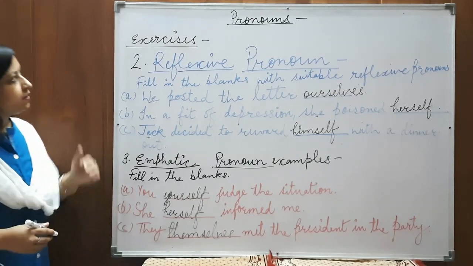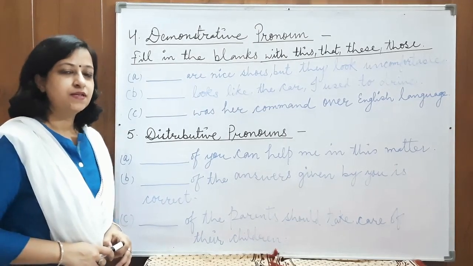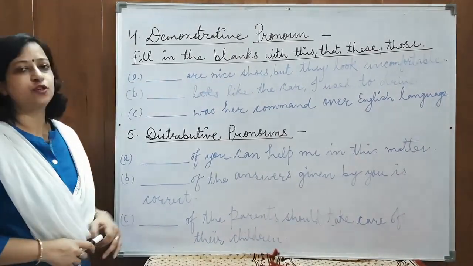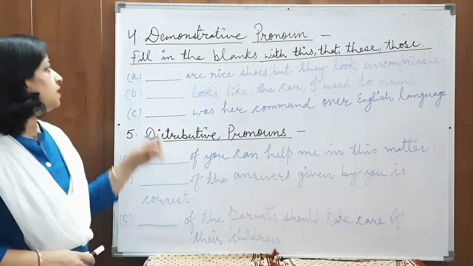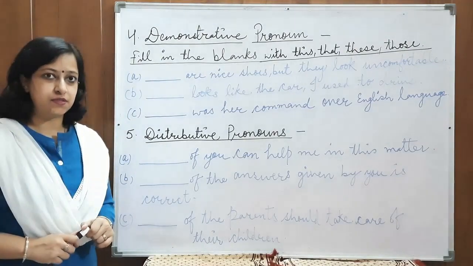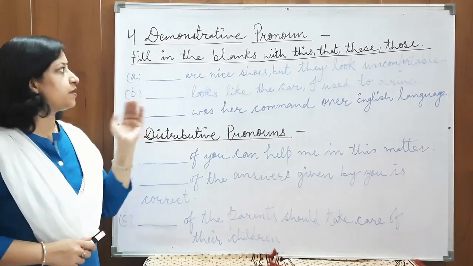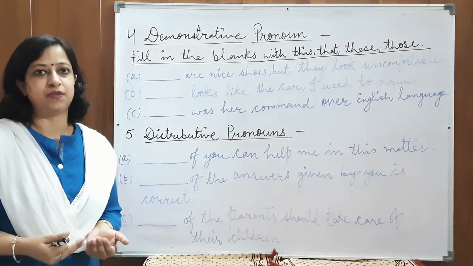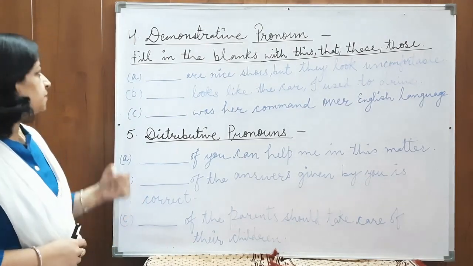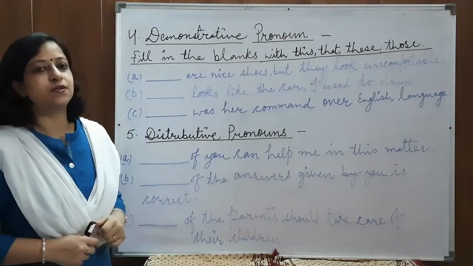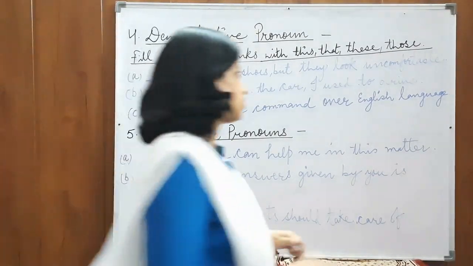Let's move on to the next kind of pronoun. Children, now we'll see some examples of demonstrative pronoun and a few more examples of distributive pronouns. So, do you remember what are the demonstrative pronouns? I hope you remember that demonstrative pronouns are used to point out something, to point out the persons or the objects. To point out, these words are used: this, that, these, those and such.